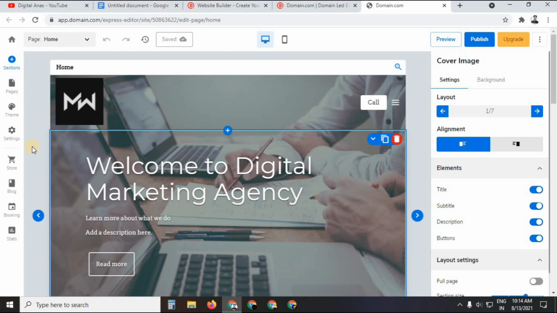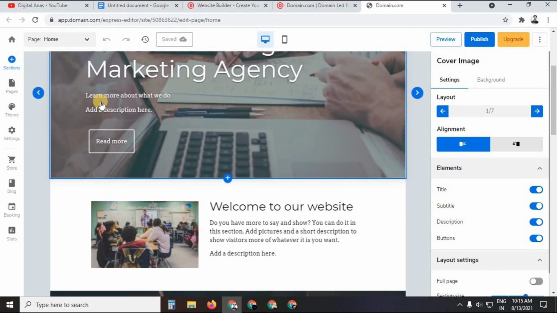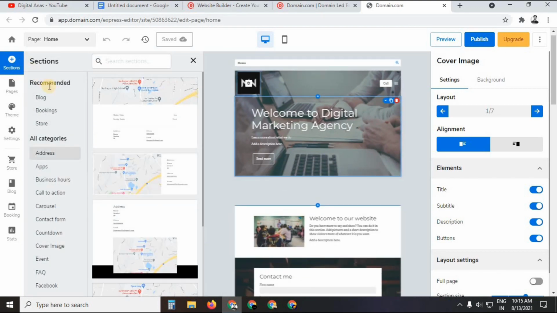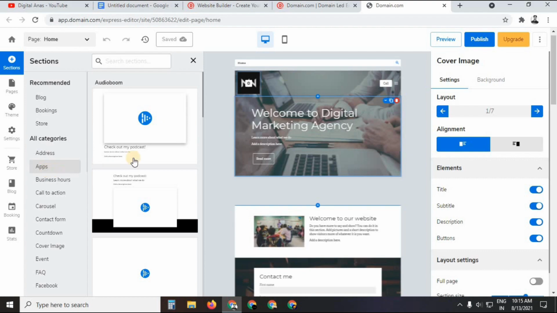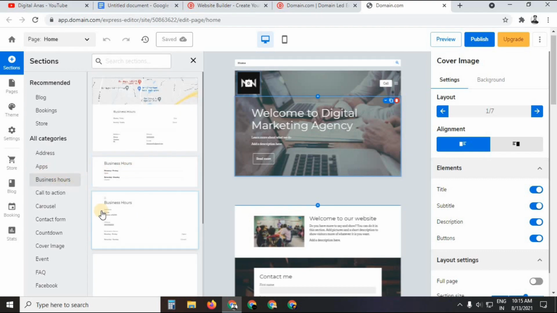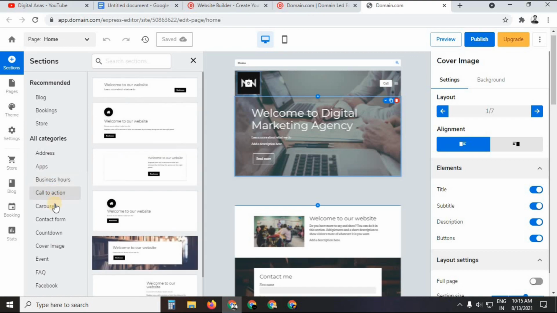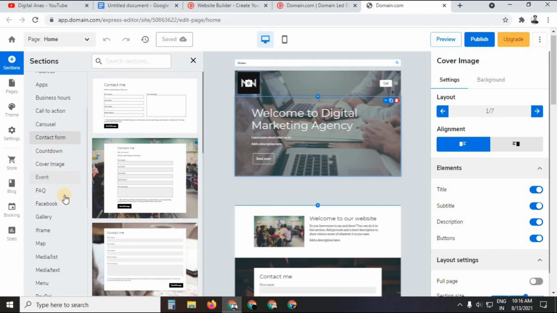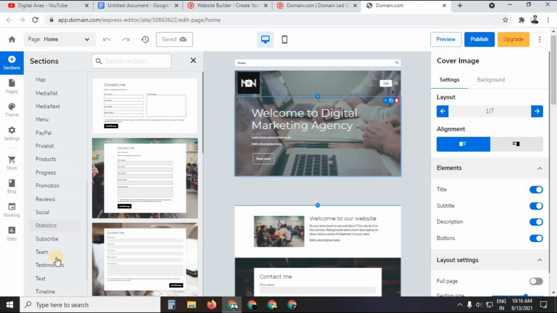Alright, so as you can see over here, the customization options are very easy. Let me explain you quickly. If you want to add some section, all you need to do is, first of all, click on these sections, and there are many options available over here, like if you want to add an address section, or an app section, or business hours. There are also call to actions, image carousel, and contact form, and this is one of the most important parts. It must be there in your website. There are many options available in just this affordable price.